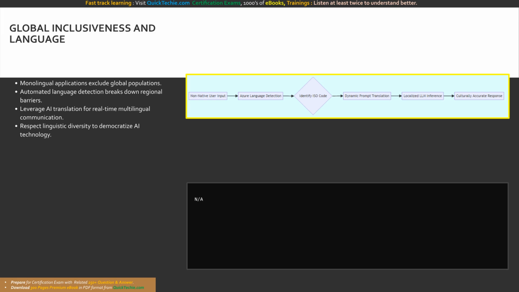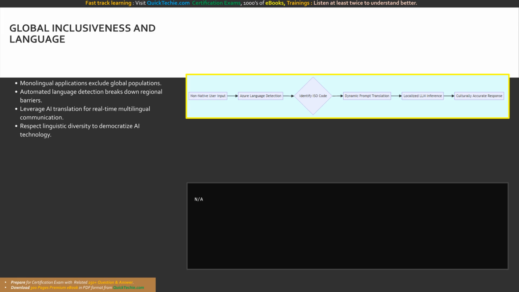To implement multilingual inclusiveness, your code must dynamically route inputs based on language detection APIs. Using the Azure Language SDK, your application sends the raw, unstructured text to a detection endpoint. The service returns an ISO language code, such as ES for Spanish, alongside a statistical confidence score. Your application logic evaluates this JSON response and dynamically adjusts the system prompt instructions of your generative AI model to reply in the detected language.